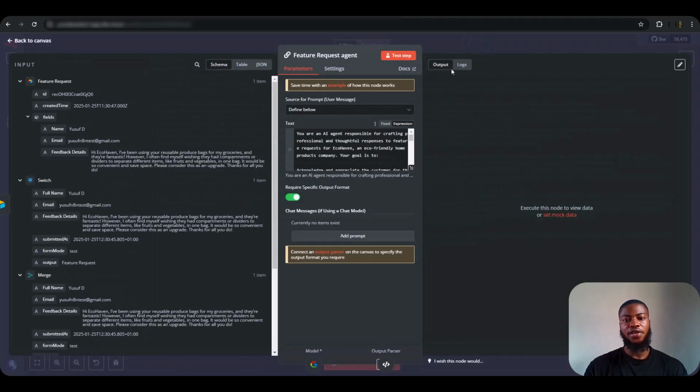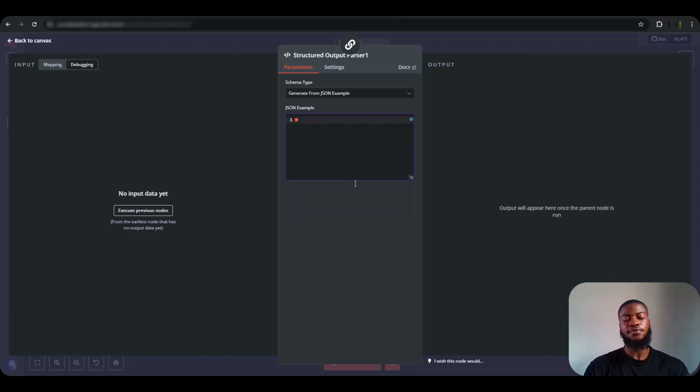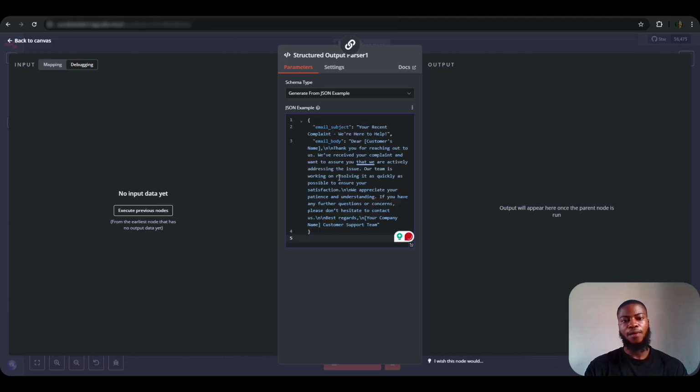So for the output parser, we're going to be editing this output parser because we are going to be using another thing. Actually we can use this, but there's something here that is not included in the agent, which is the urgency level. So let's just clear this and input its own output parser. This is the actual JSON that is meant for this particular feature request workflow node. So this doesn't have the urgency level, so it's specifically for the node.